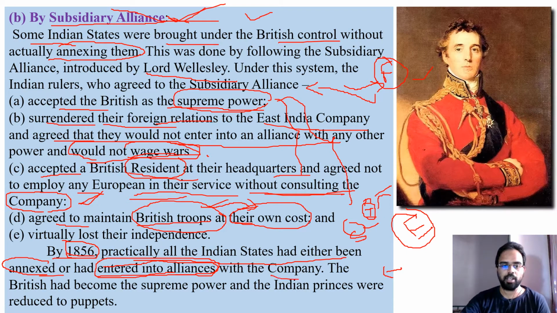So the British had become the supreme power over the Indian princes, and the princes were reduced to puppets. By policies like the subsidiary alliance, they made the Indian princes and rulers puppets in their hands. They would be rulers for namesake, and all the administration, troops, security and taxation were controlled by the British.